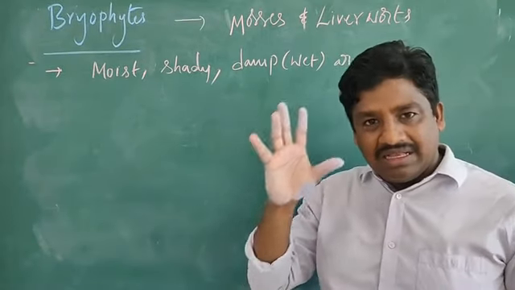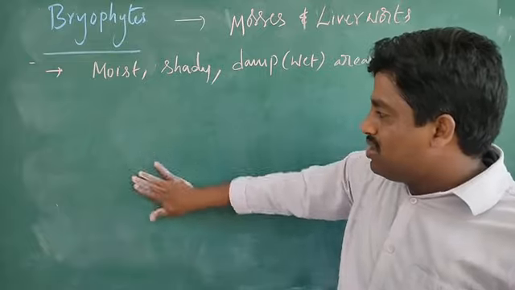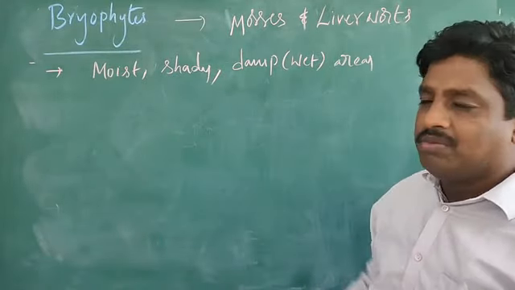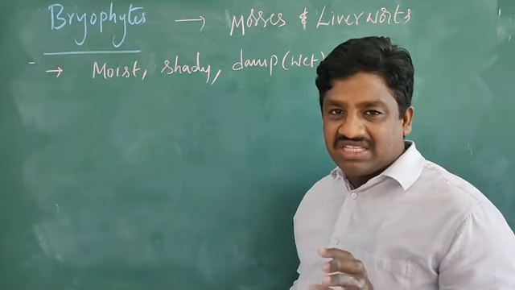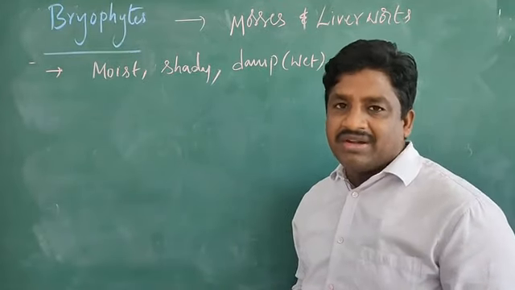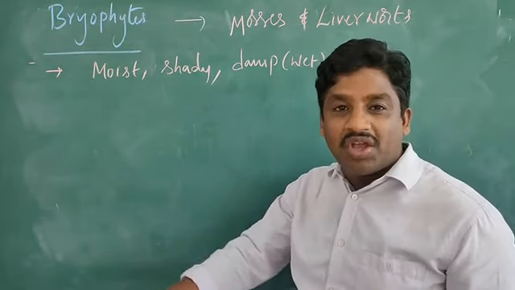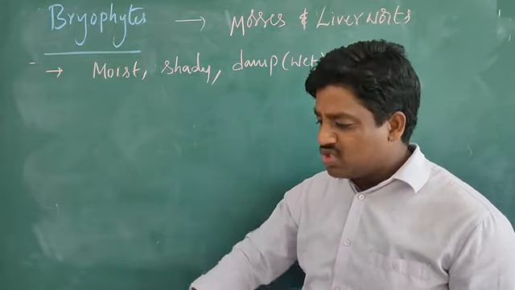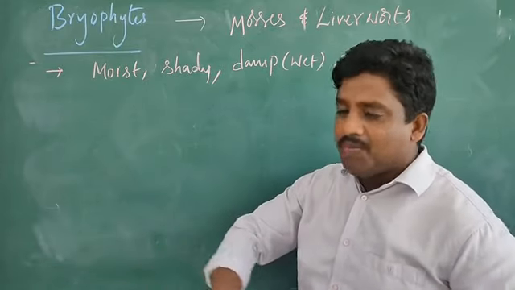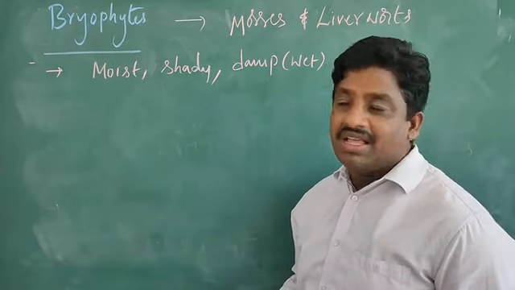Moist means, for example, sand or soil that holds water drops. Whenever rain comes, the soil absorbs the water, so there is no standing water, but completely a moisture condition of the soil. They live in such areas.